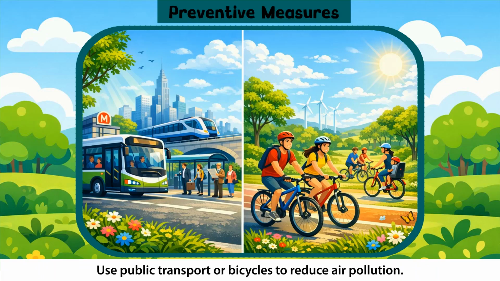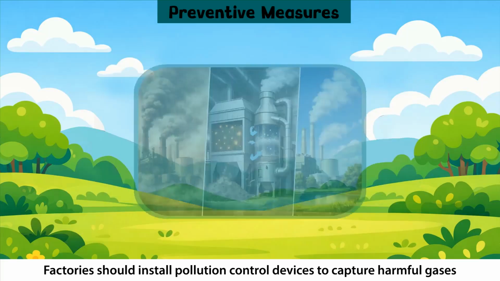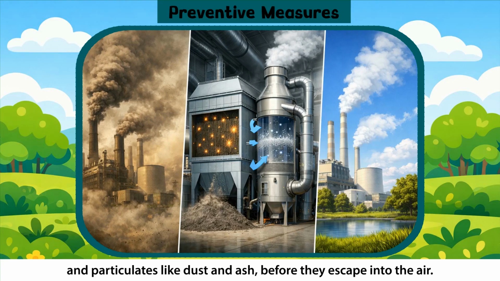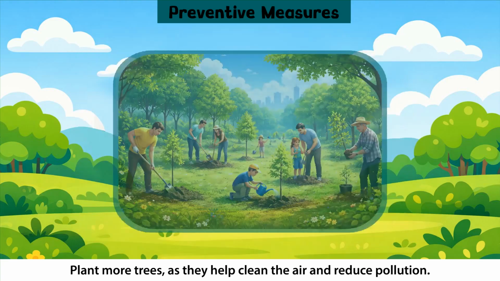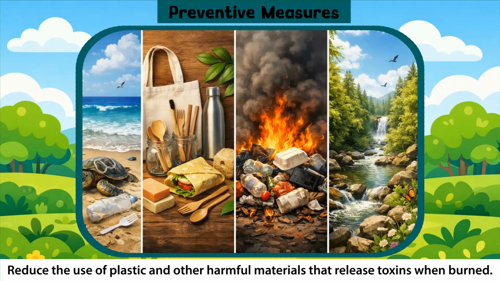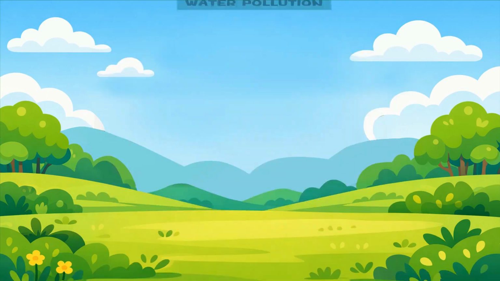Preventive measures. Use public transport or bicycles to reduce air pollution. Choose CNG, compressed natural gas vehicles, as CNG is a cleaner alternative to petrol and diesel. Factories should install pollution control devices to capture harmful gases and particulates like dust and ash before they escape into the air. Plant more trees as they help clean the air and reduce pollution. Reduce the use of plastic and other harmful materials that release toxins when burned. Use cleaner sources of energy like solar power, wind energy, etc.